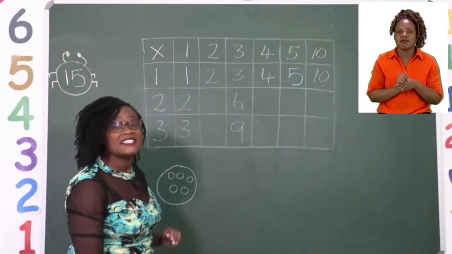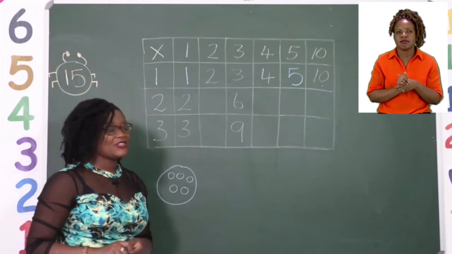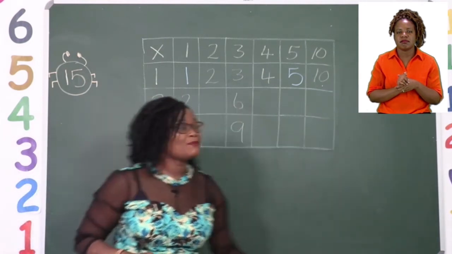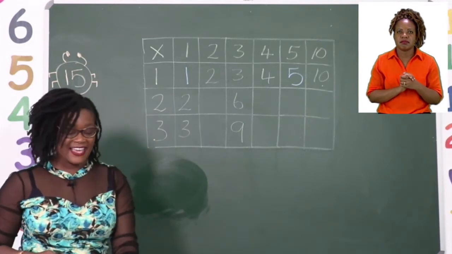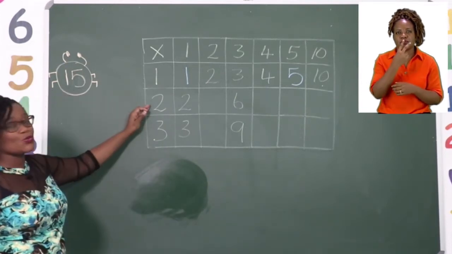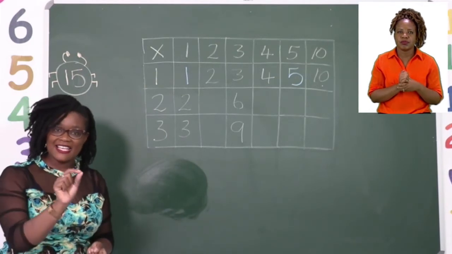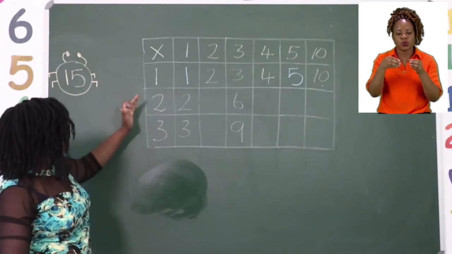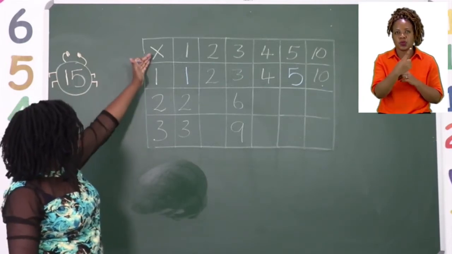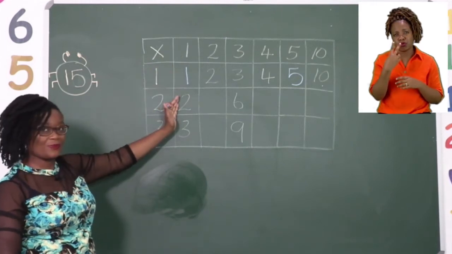Now I want us to say it out loud together so that we understand what we are doing. So if we are done with that one, we move on to the next one. And the next one in this case is 2. So we're going to be doing 2 sets, and then inside the sets, that's what we're going to put. So the first one says 2 sets of 1, which is 2.